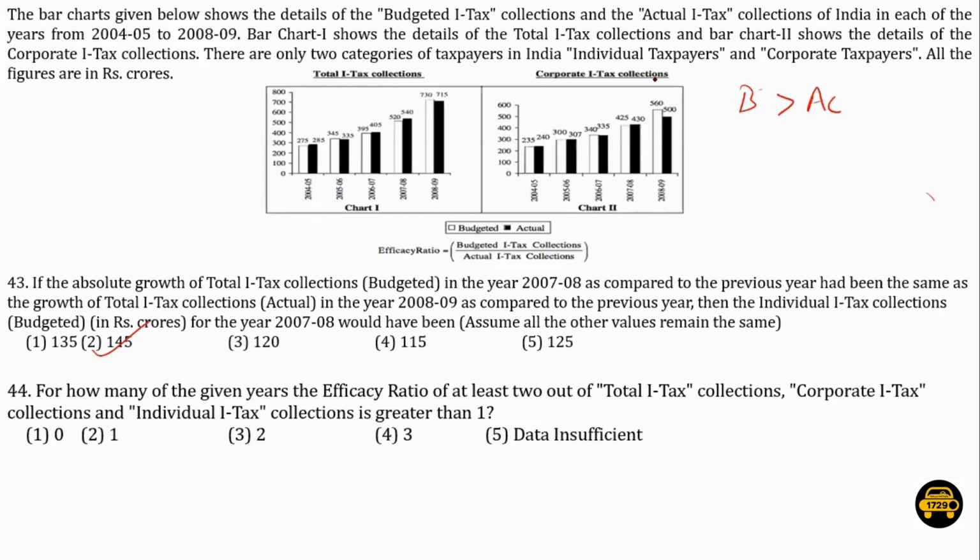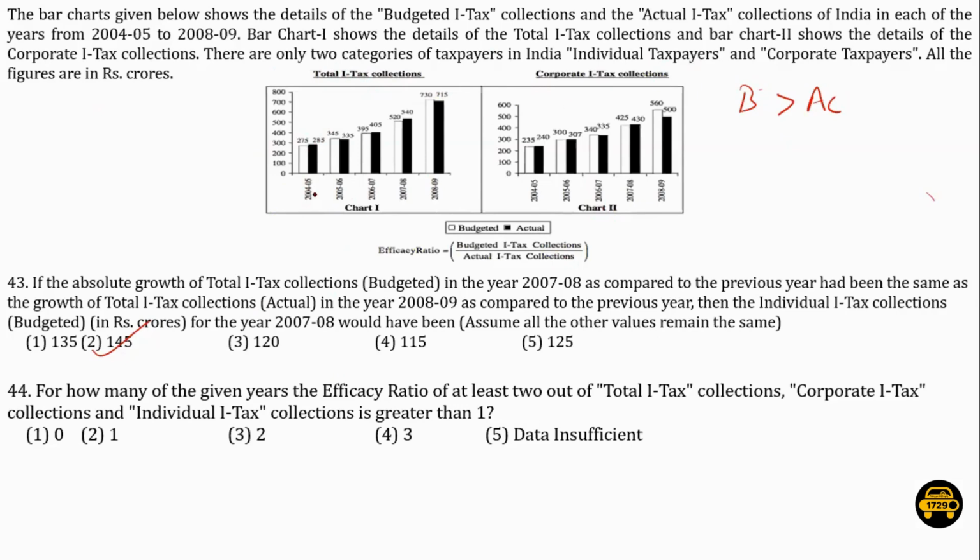Right? So we have to calculate in how many of the given years any two of the three kinds of income tax collections, total, corporate, and individual, have an efficacy ratio greater than 1.